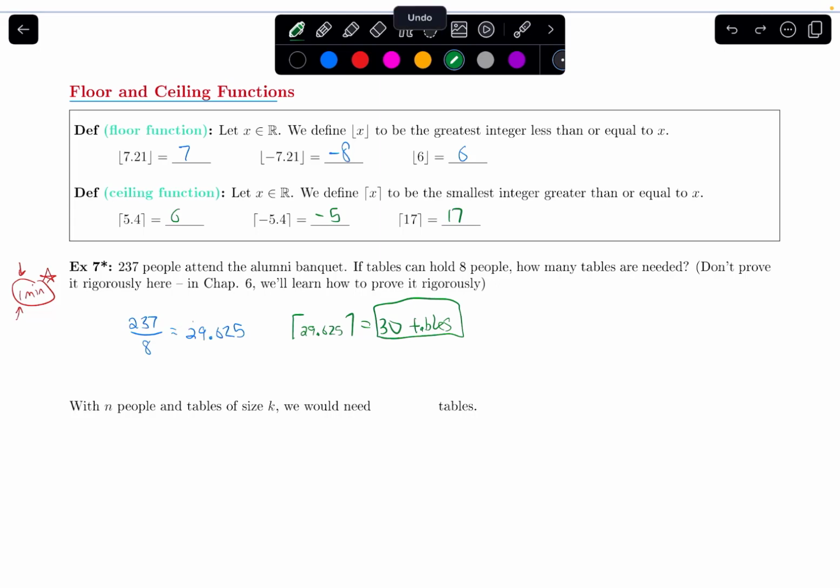So I can generalize this. If I had n people and tables of size k, what I would need to do is take the number of people, divide it by k, and then take the ceiling of whatever that is, because that would accommodate any remainder.